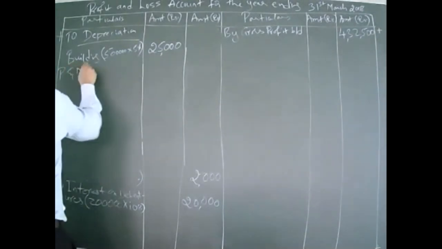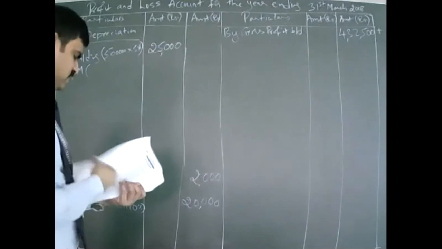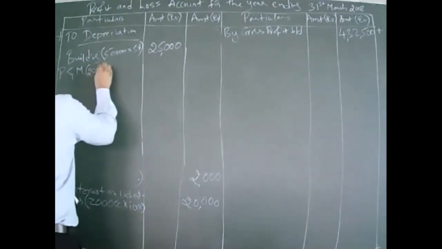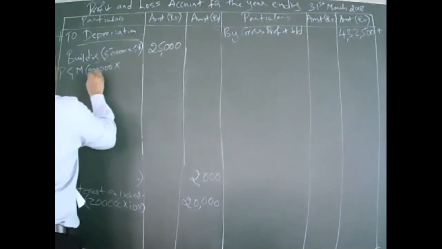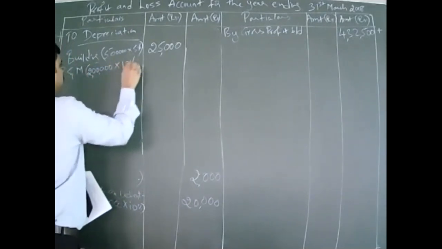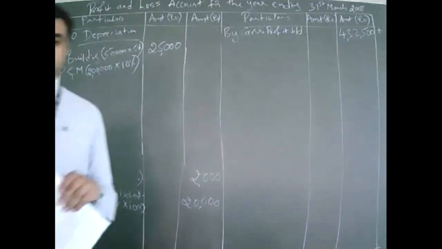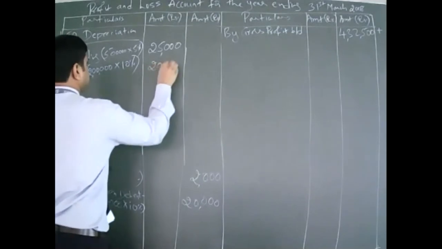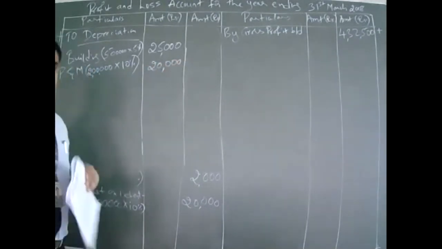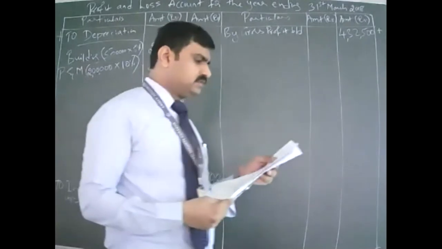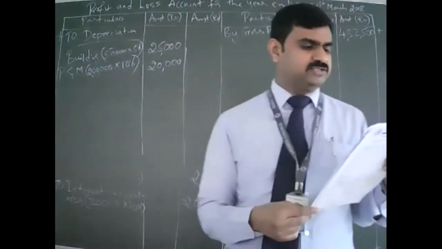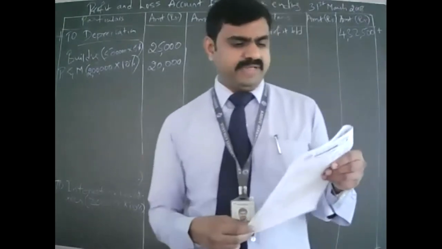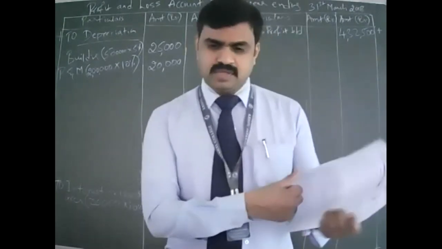Next, plant and machinery. What is the value? 2 lakhs. What is the percentage of depreciation? 10%. So how much is 10% of 2 lakhs? 20,000. Okay, anything else we left off? Transfer to reserve fund will come in the appropriation account, and proposed dividend also comes in appropriation. So we have done everything.